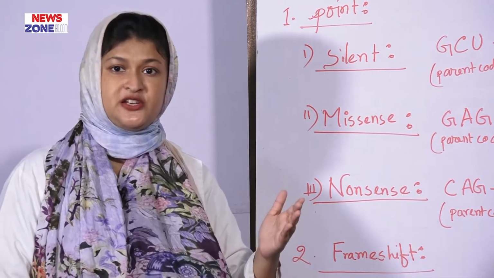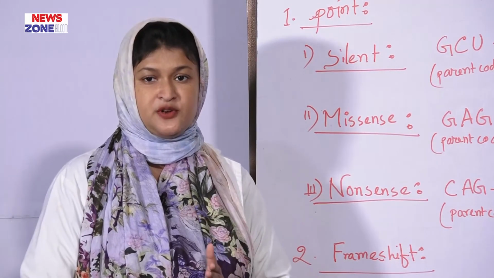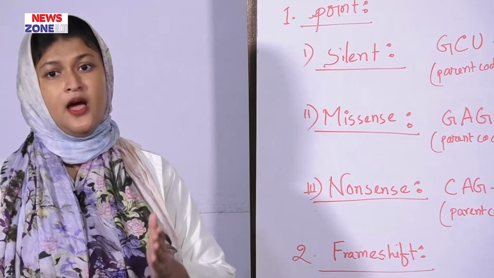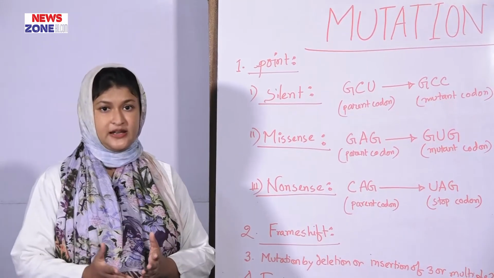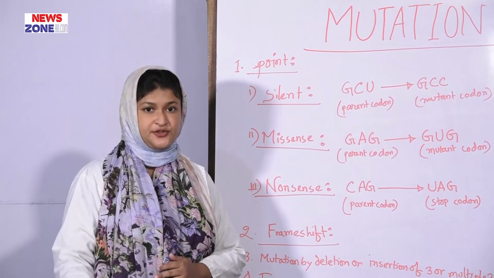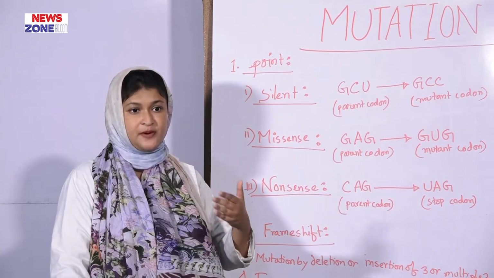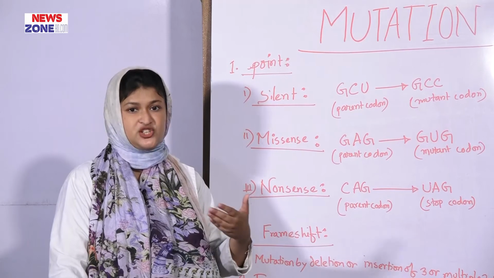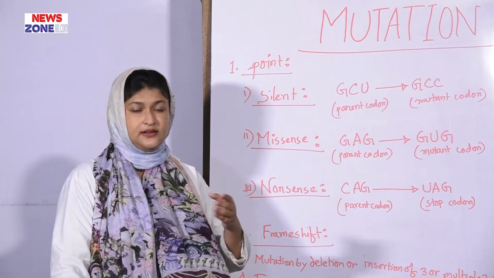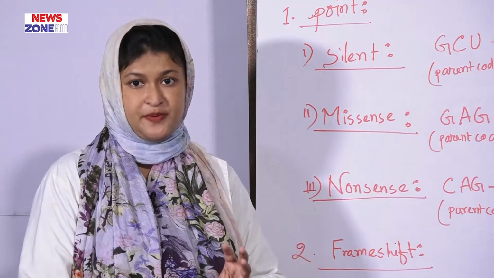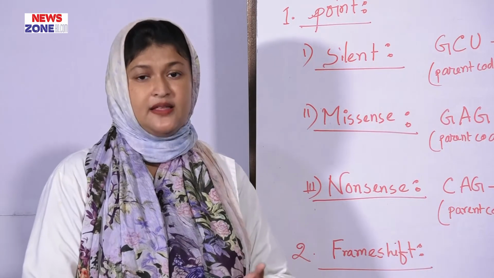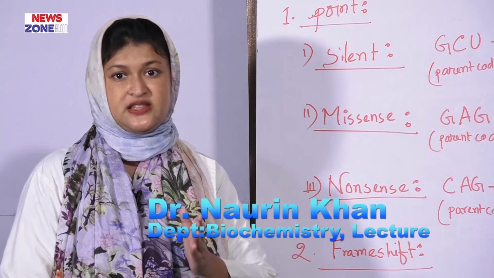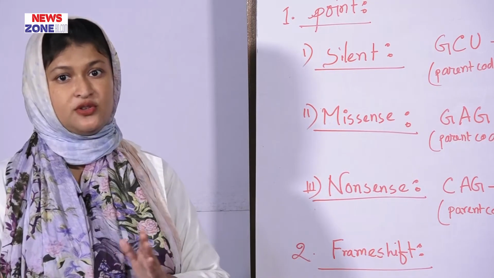In triplet repeat mutation, the triplet repeat number is added, but normally it does not cross the threshold level. If the triplet repeat number crosses the threshold level, then the mutation occurs. When a small number of triplet repeats occur, that is known as the pre-mutation process. In that process the carrier state is present, not the disease process.